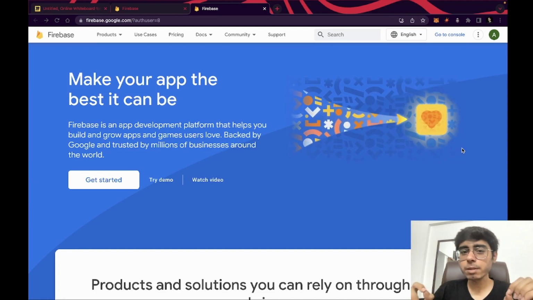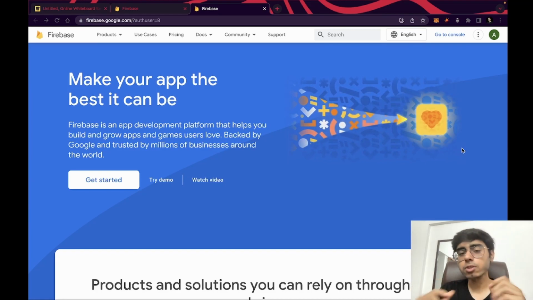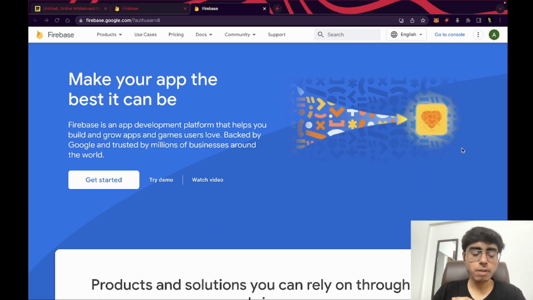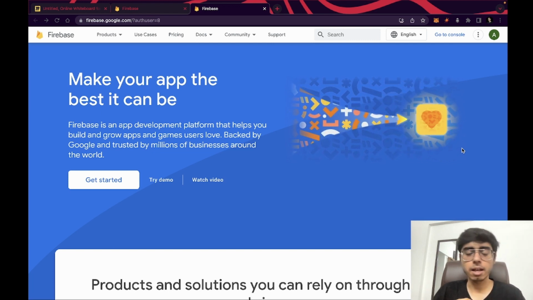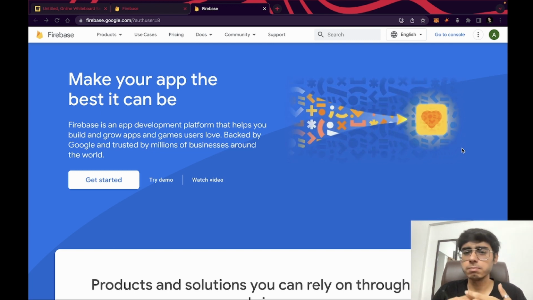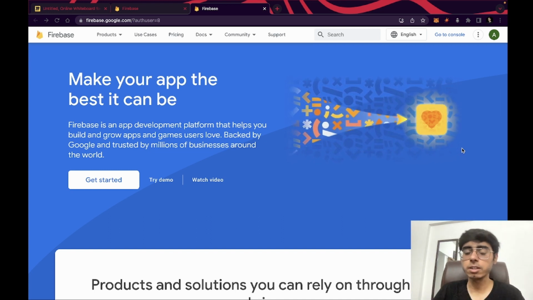Can you use Firebase for creating apps like Facebook, Instagram, or WhatsApp? Actually, the question is wrong. You should ask why Firebase is not used to create scalable apps with 10 million users, 1 billion users, 20 million, 30 million, 50 million users.